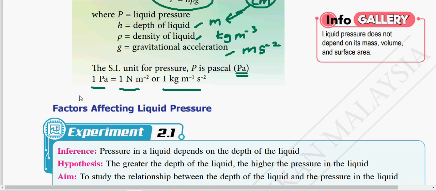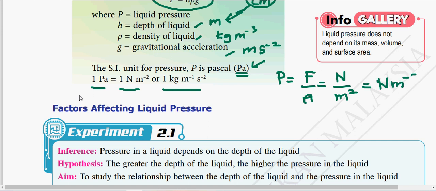The SI unit for pressure is Pascal, actually from the formula P equal to F over A. We know that F is in Newton, and area is in meter square. So we can simplify this, bring m up, the unit becomes N m negative 2. From there we know that 1 Pascal is equal to 1 Newton per meter square.